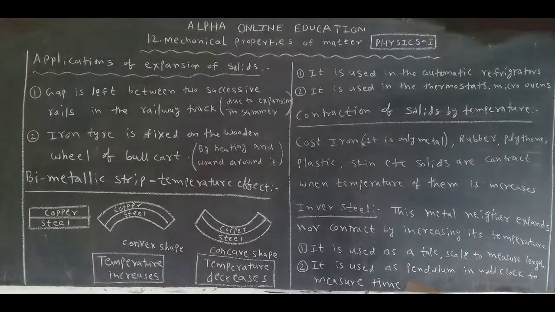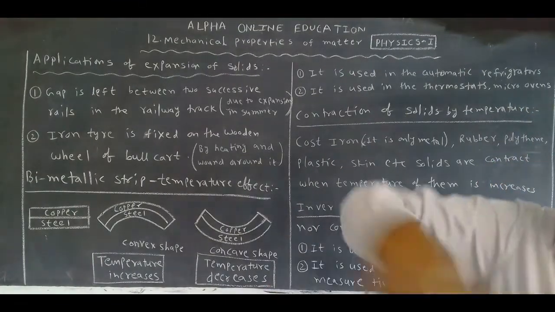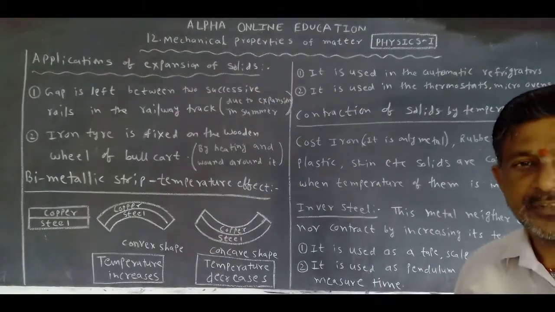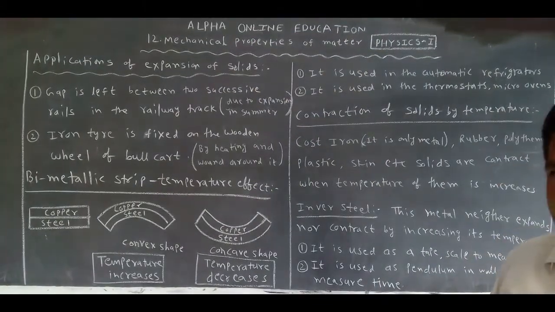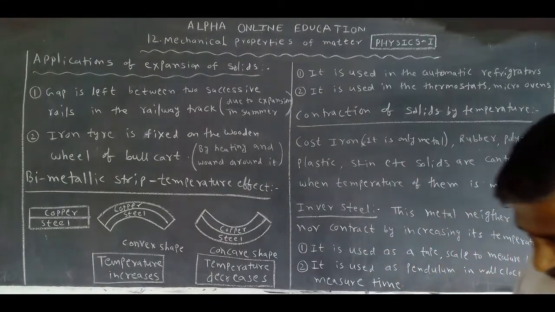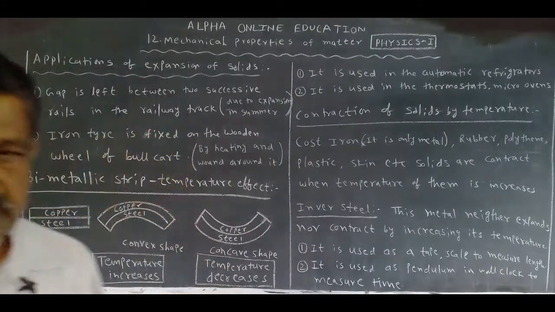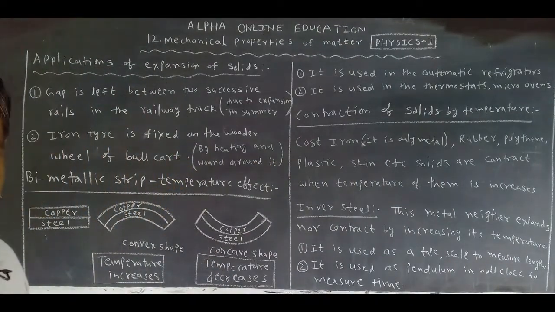What is another use? It is used as a pendulum in a wall clock to measure time. It is made of which metal? Invar steel. It is a metal that neither expands nor contracts. You know that? In summer the temperature is high, it does not expand.